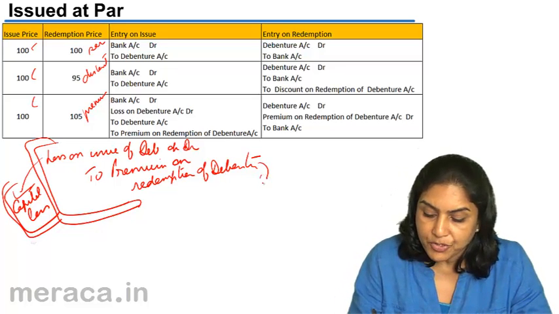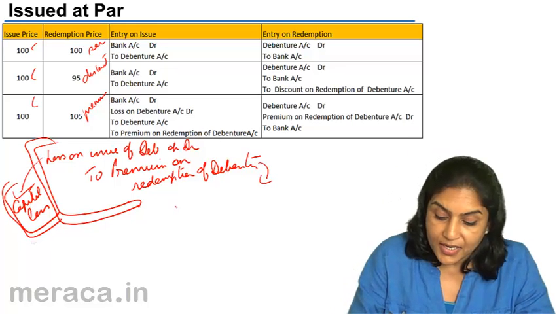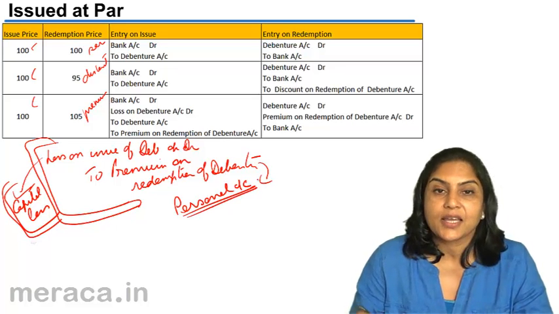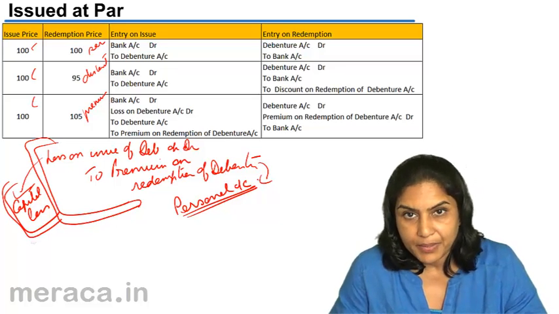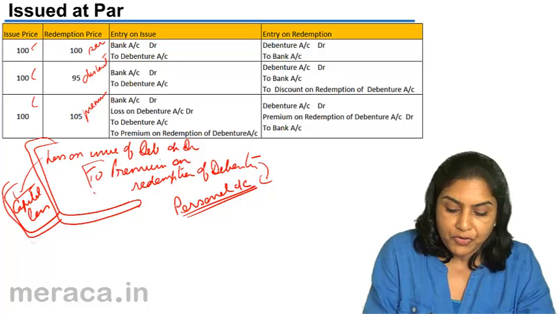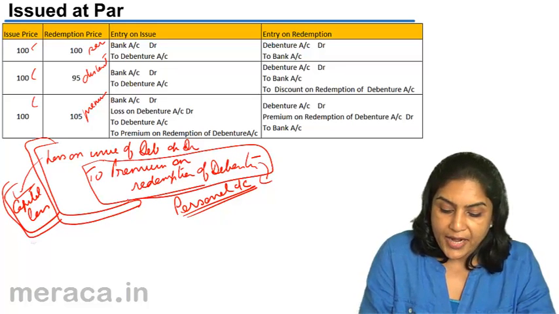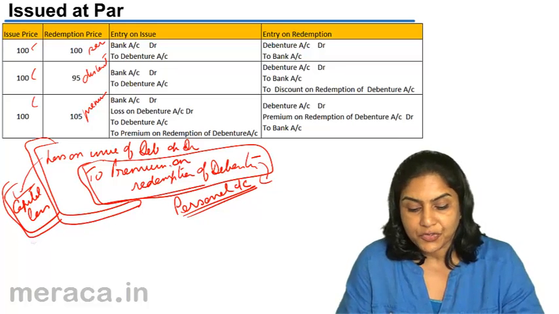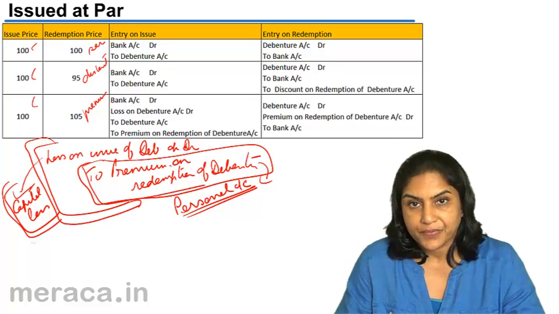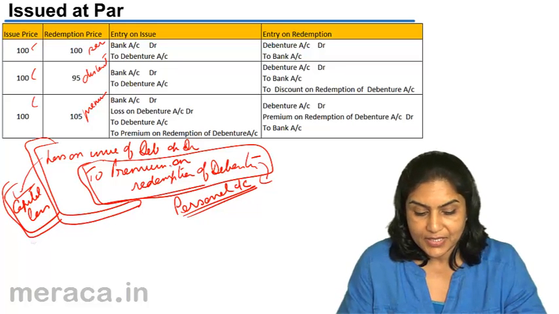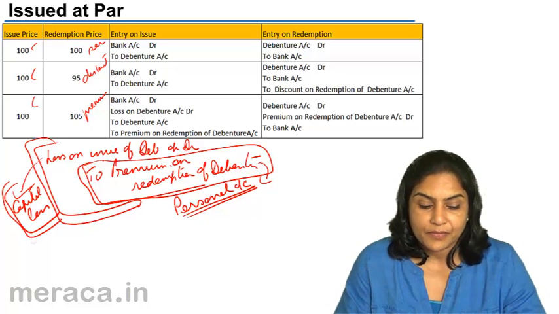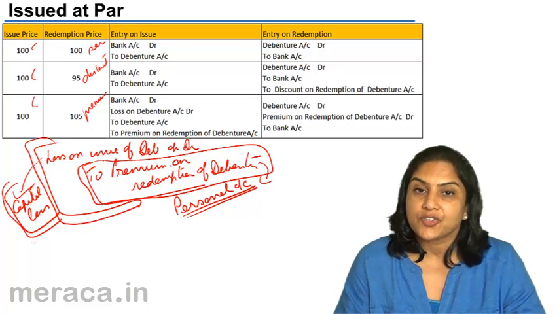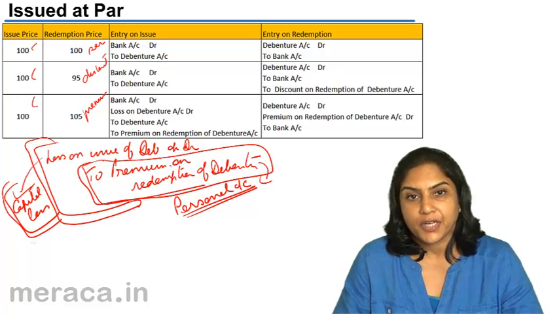The premium on redemption of debentures account, however, is a personal account. It is a personal account representing the account of the debenture holder to whom the premium is payable. So it is shown on the liability side of the balance sheet, under other non-current liabilities. Loss, on the other hand, is a capital loss. It is shown as other non-current assets and it is written off over the life of the debentures.